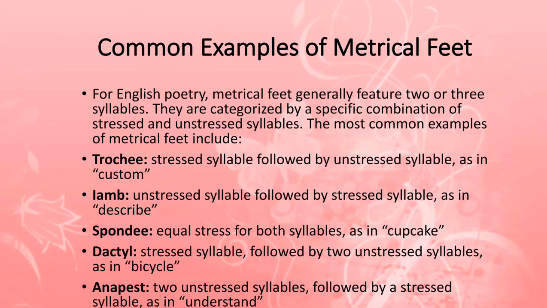The third is spondee. There is equal stress on both syllables as in the word "cupcake." Then there is the dactyl. A stressed syllable is followed by 2 unstressed syllables as in "bicycle." Now why dactyl? "Bi" is the stressed syllable, "sick" is unstressed, "kul" is also unstressed. So bicycle, bicycle. So a stressed syllable followed by 2 unstressed syllables is dactyl meter.